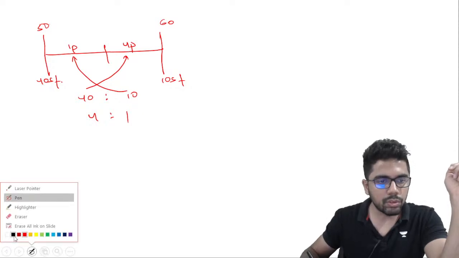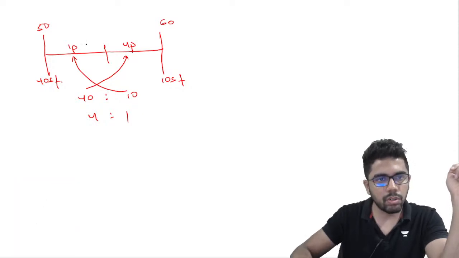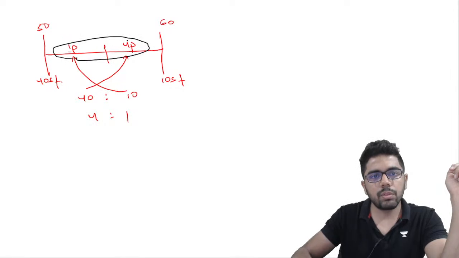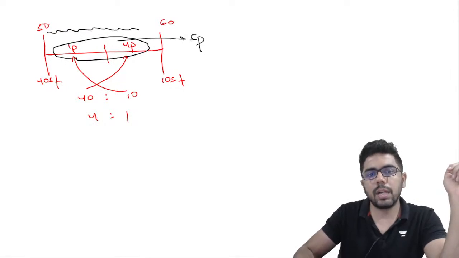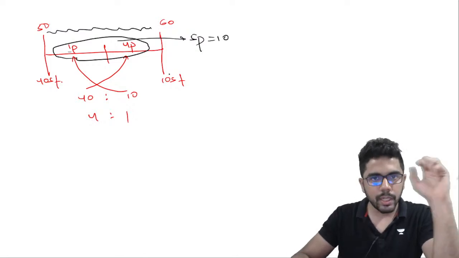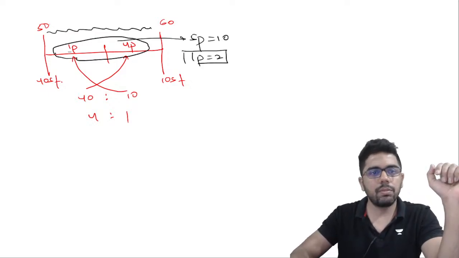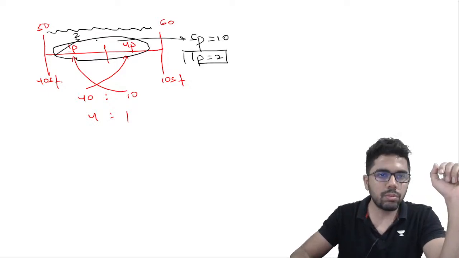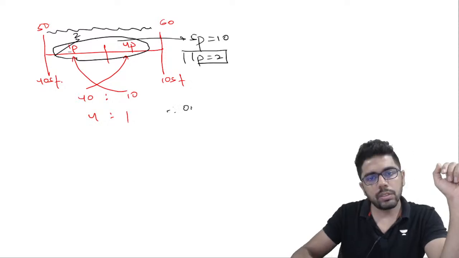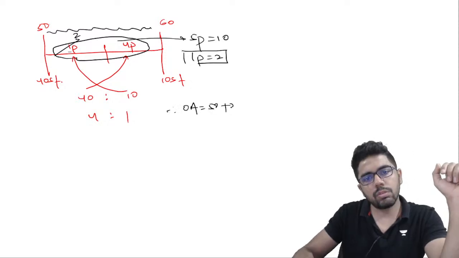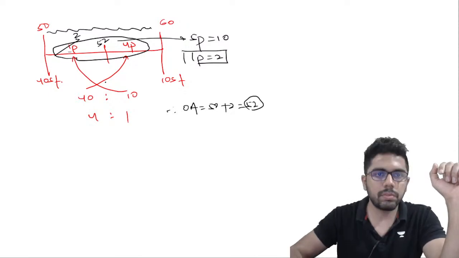Now this 1 is to 4, this is 1 part and this is 4 parts, total I have 5 parts. And 5 parts is the gap between 50 and 60, which is 10. If 5 parts is 10, so 1 part I get as 2. And if 1 part is 2, going ahead 2 from 50, where will I reach? Hence the overall average is 50 plus 2, I get 52. This point will be 52.